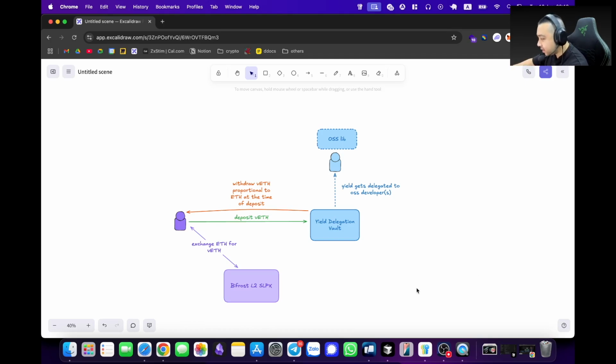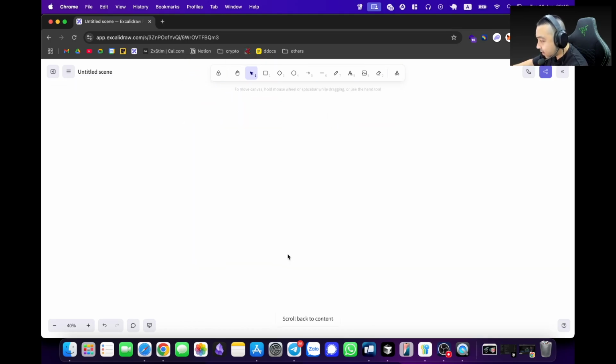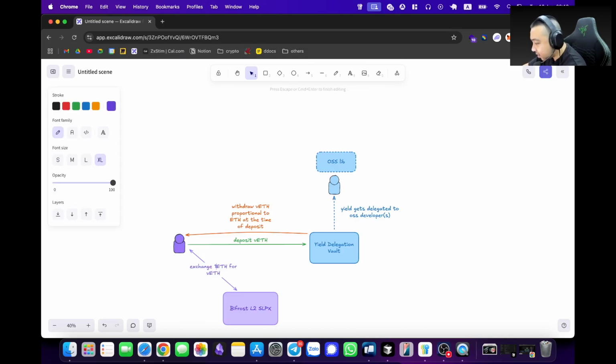So let's do a quick version with some calculations. Let's say some easy numbers, like 1.2 ETH for 1 VETH, and you deposit 1 VETH into this one.